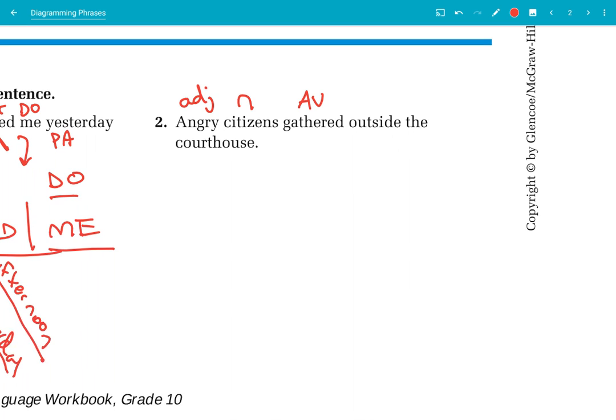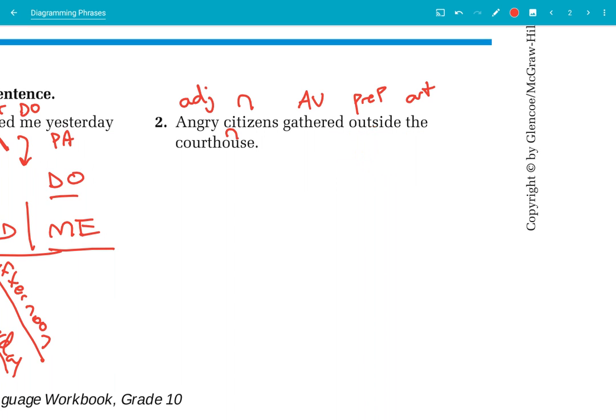Outside the courthouse. Now, outside, again, we typically think of as it can be a noun. Outside is cool. There we go. But in this case, it's actually a preposition. So preposition, this is an article, and this is a noun.